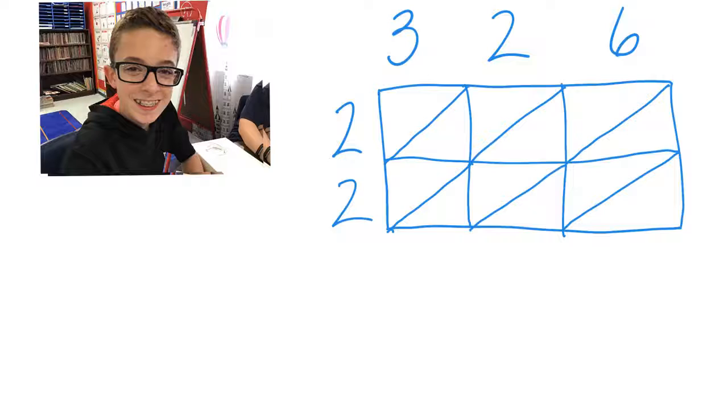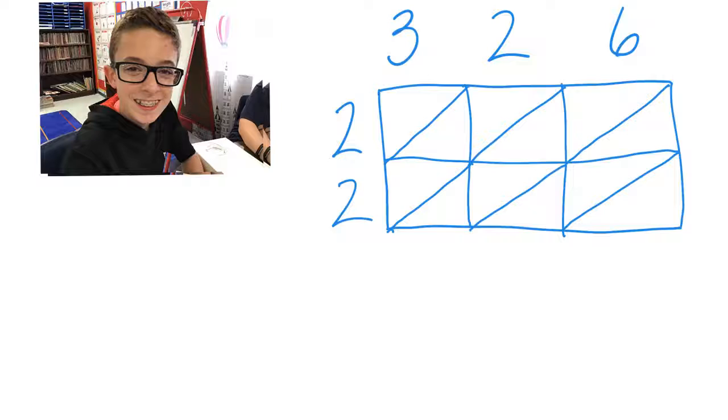So, today we're going to be learning the lattice method of multiplication. As you can see, I have written 326 on the top and 22 on the sides. First you have to multiply these numbers.